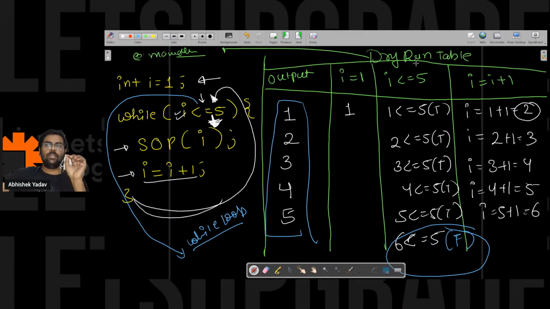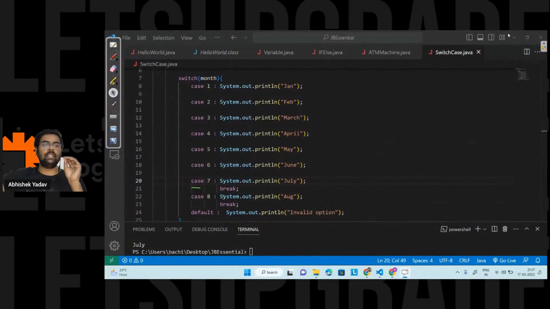Does anyone have any doubt in the dry run table? And please guys, if you are a beginner or at the intermediate level, always try to dry run the code after writing it. Then you will get a clear understanding, and this is the main step to build your problem solving skills. It is a very basic step, but also a very important one. Only if you dry run the code can you build problem solving skills, right?